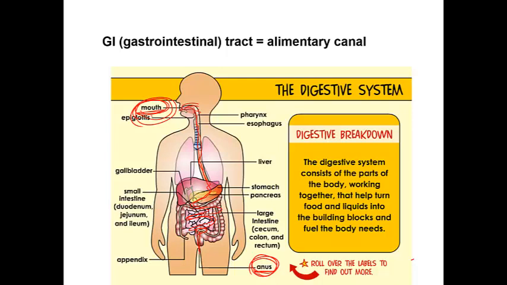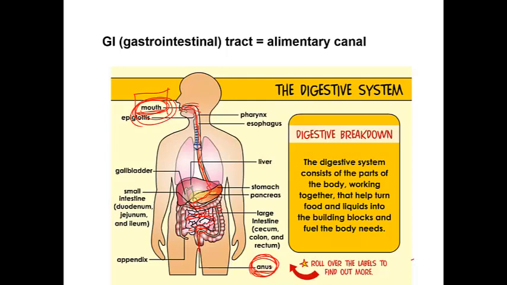As we said, we have a connected line which starts with the mouth and ends with the anus, and this one is called the alimentary canal or the digestive canal. And there are some glands, additional parts of the digestive system, added to the alimentary canal to help in digestion. They secrete some materials to help in digestion.